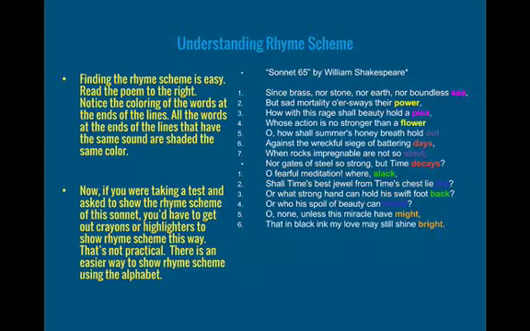Now, if you were taking a test and asked to show the rhyme scheme of this sonnet, you'd have to get out crayons or highlighters to show rhyme scheme in this way. That's not practical. You can't highlight all the colors of a rhyme. So there's an easier way to show rhyme scheme using the alphabet. So this is Sonnet 65 from William Shakespeare, which has a particular rhyme scheme. So in this next slide, I'll show you what that rhyme scheme is using letters instead of colors.